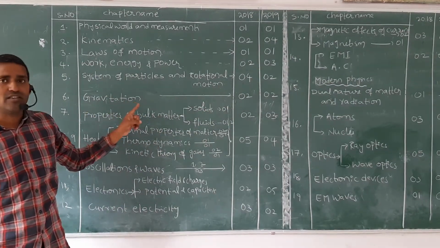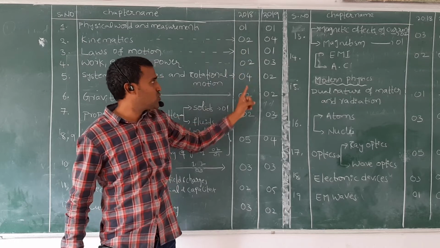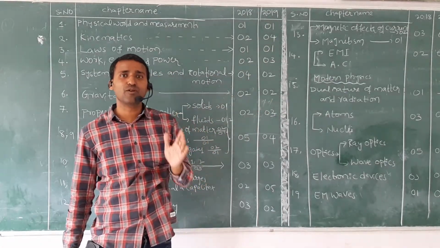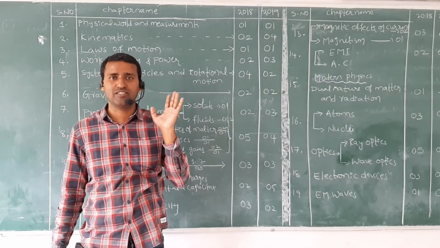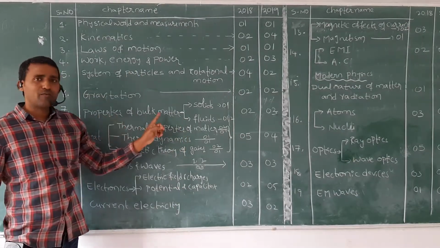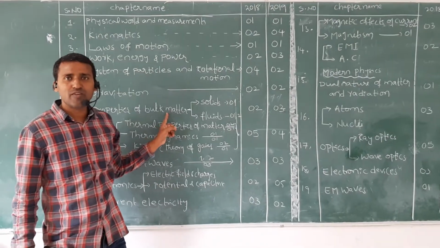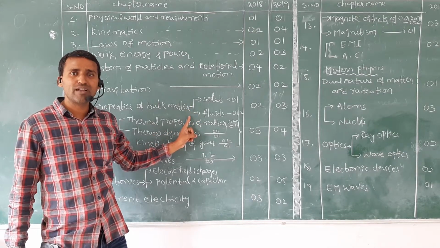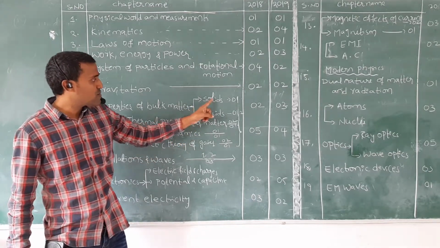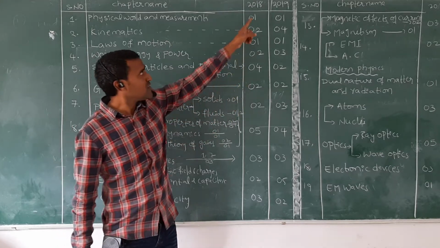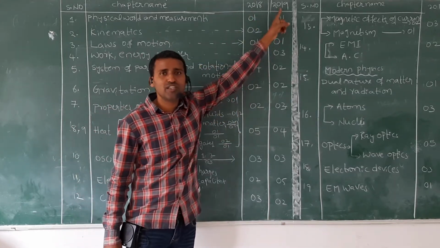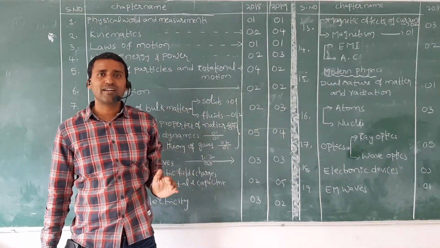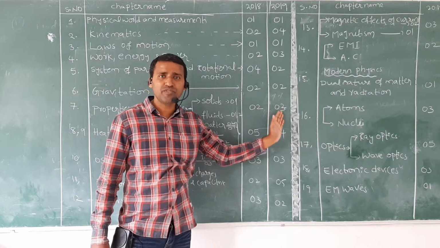Next, gravitation. If you observe gravitation, 18 it is two questions, 19 it is two questions. So they are maintaining two questions from gravitation every time. Next, properties of bulk matter. We can divide it into two chapters: one is mechanical properties of solids and the other is mechanical properties of fluids. From solids and fluids, 2018 has two questions and 2019 has three questions. So from bulk properties of matter, minimum two questions, maximum three questions.